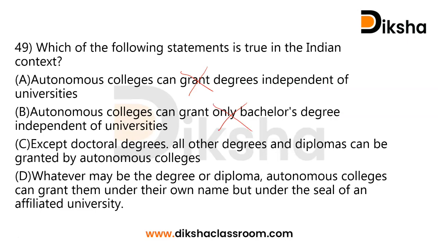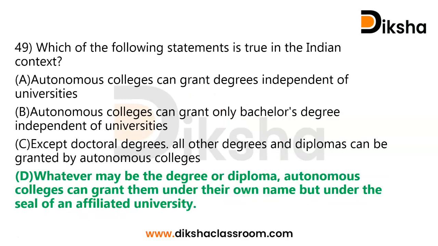Except doctorate degrees, all other degrees and diplomas can be granted, that's also wrong. The final one: whatever may be the degree or diploma, autonomous colleges can grant them under their own name, but under the seal of an affiliated university. Important: under their own name, but under the seal of an affiliated university. So that's it for question number 49. For the fourth question of higher education, option D is the correct answer.